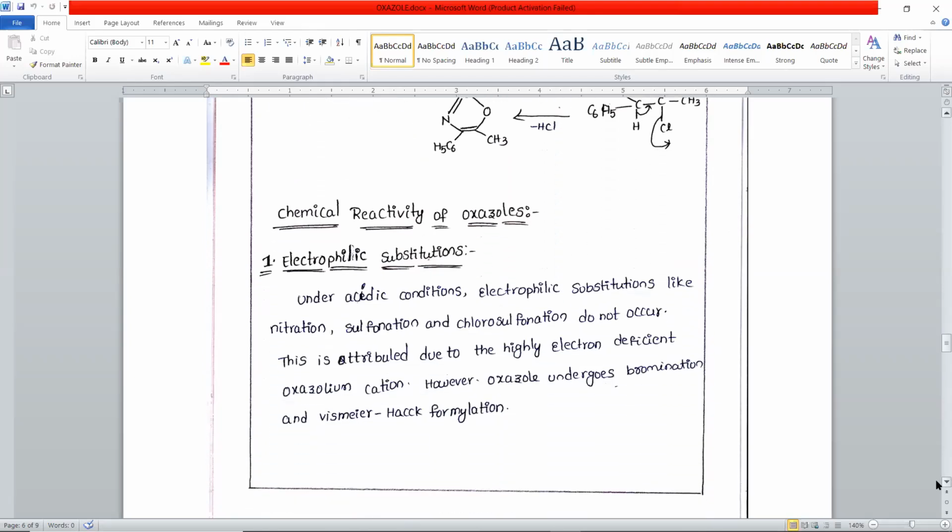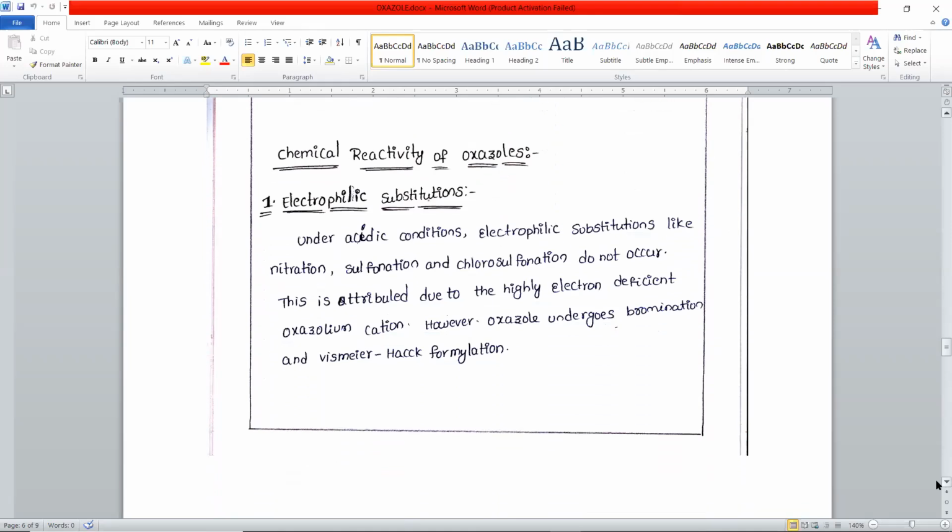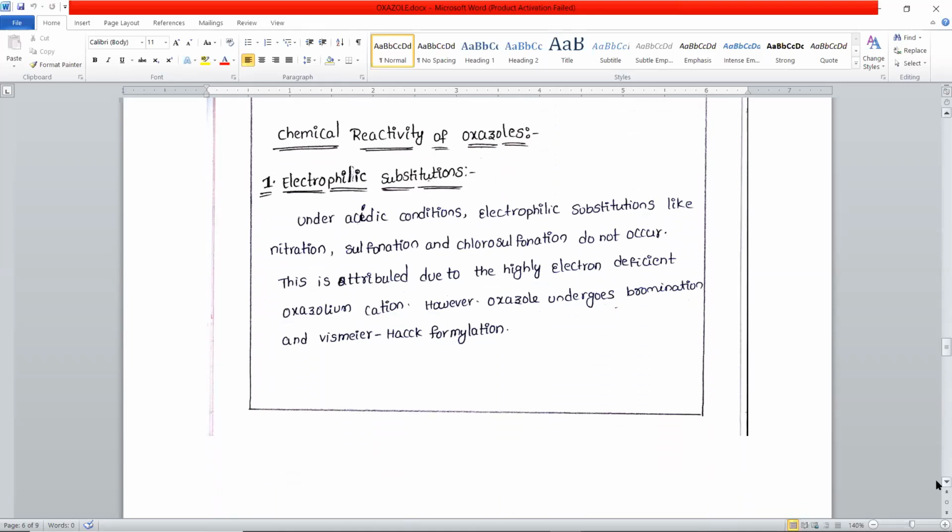So coming to the reactivity. Oxazole can undergo electrophilic substitution reactions and nucleophilic substitution reactions, and there are some reduction reactions which result in the opening of the oxazole ring system, with formation of some enoxides. Let us see the reactions with examples one by one. As I said earlier, the nitrogen atom in the oxazole ring behaves as a pyridine type of nitrogen.